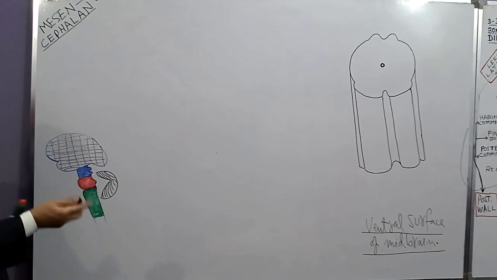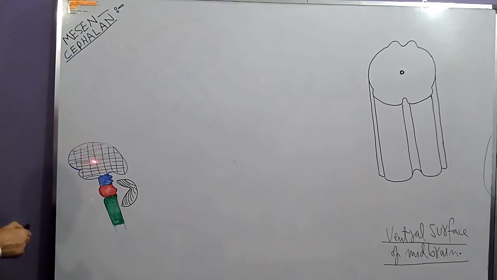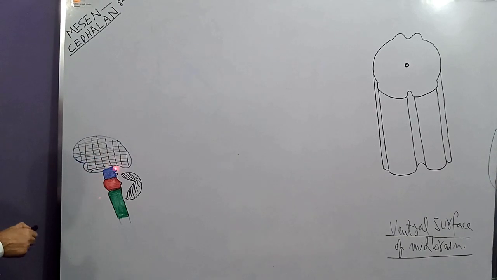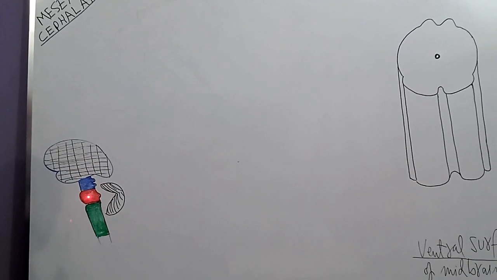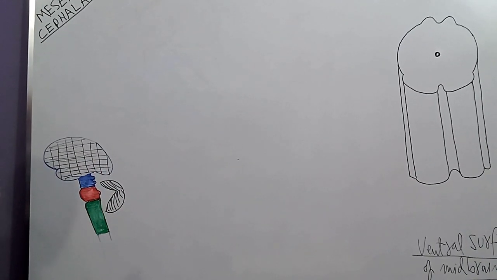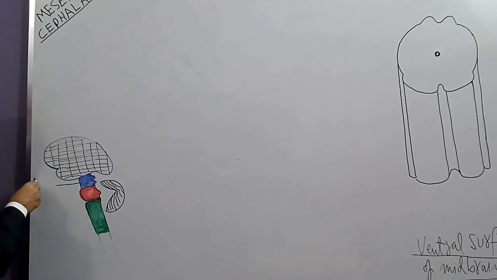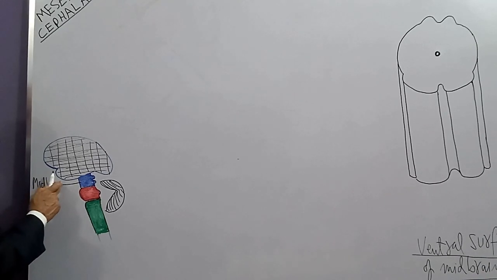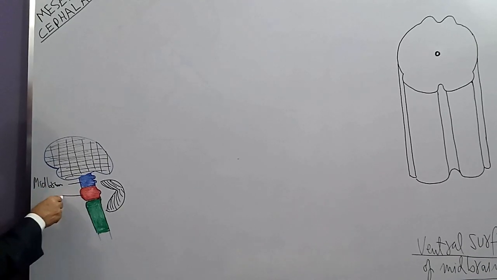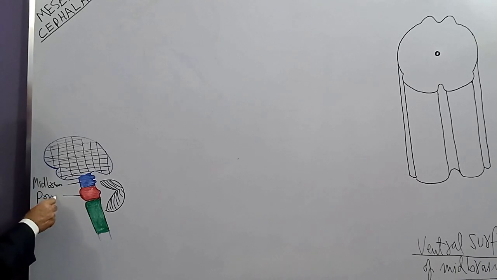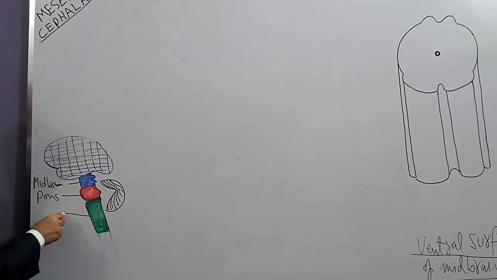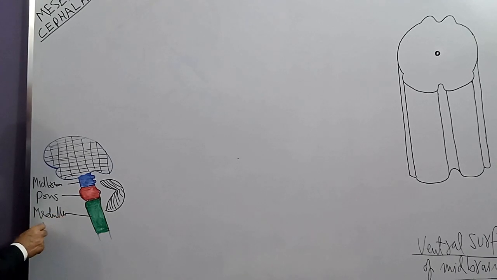Now, this is a lateral view of the cerebrum, midbrain, pons, and medulla oblongata. So this is mesencephalon or midbrain. This is pons, and this is medulla oblongata.